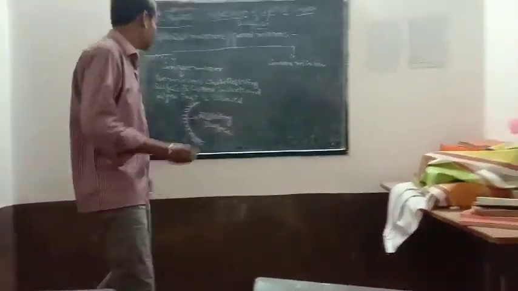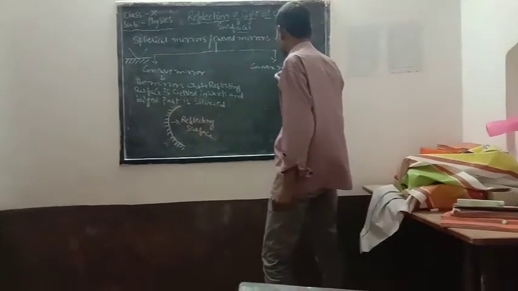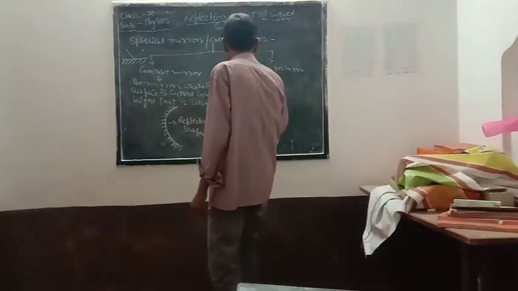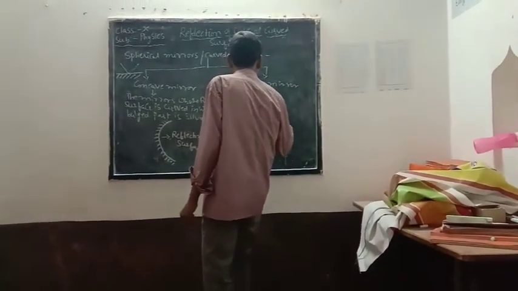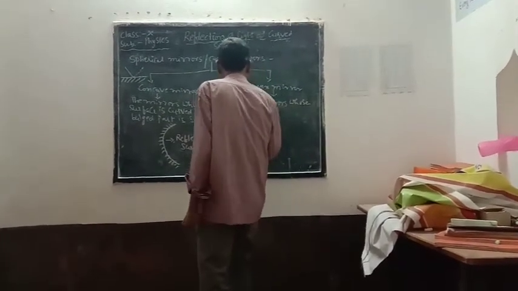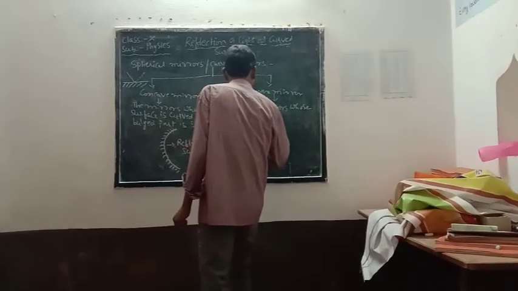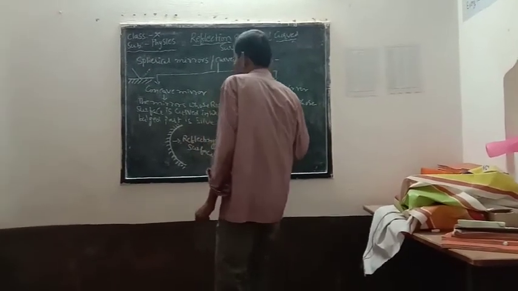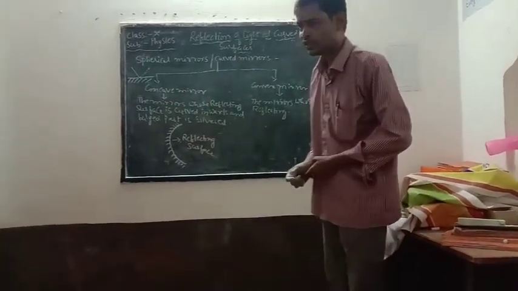And let us see the convex mirror. The mirrors whose reflecting surface is, simply you can say, just opposite to this one.